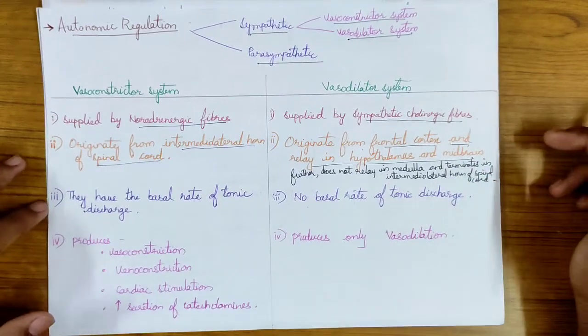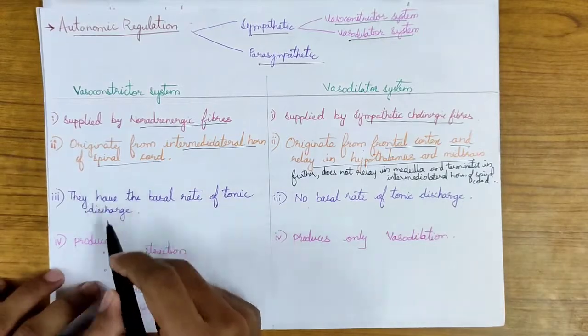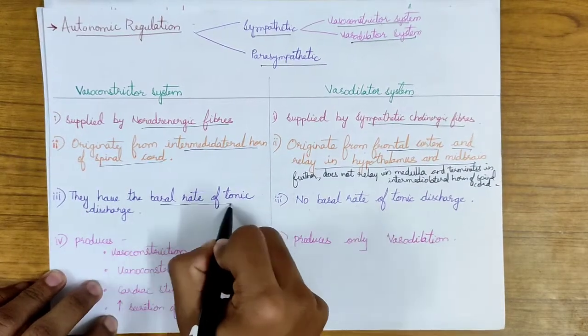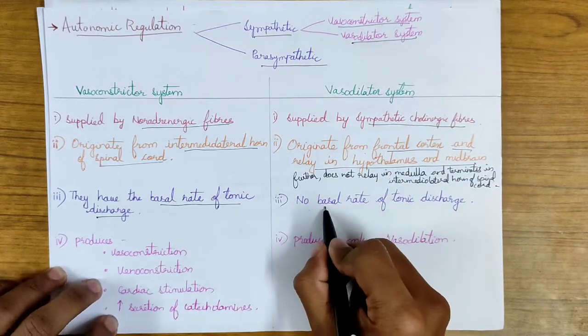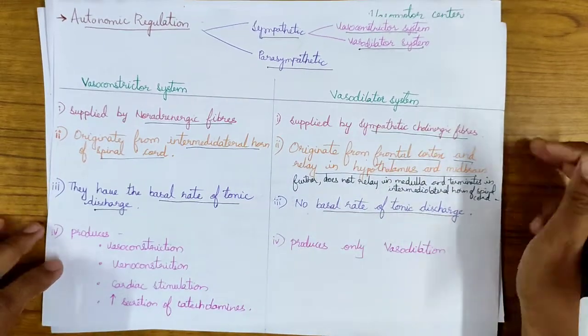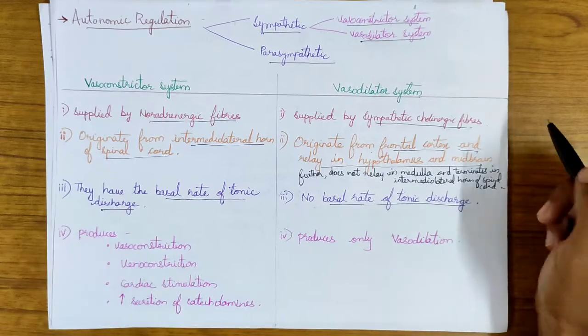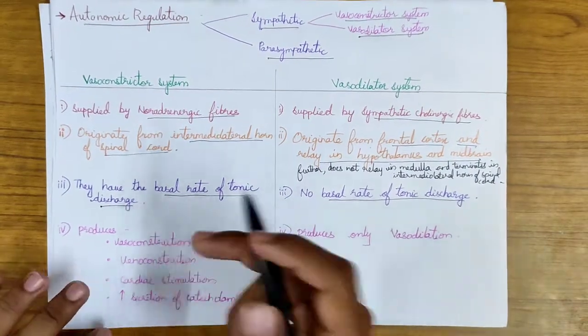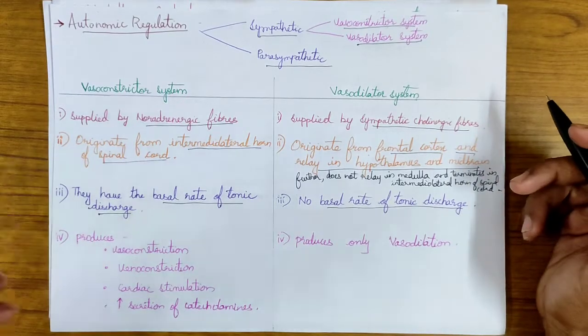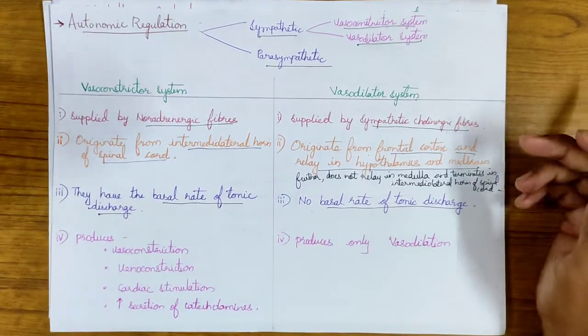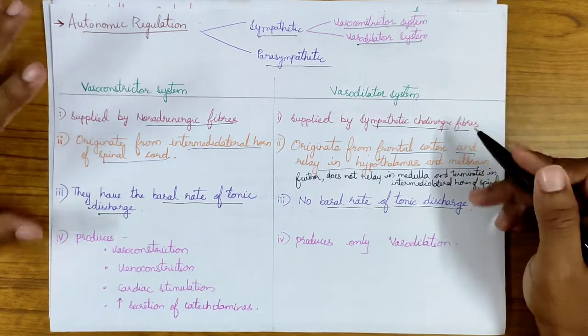The next differentiating factor is that in the vasoconstrictor system, they have the basal rate of the tonic discharge. But in the vasodilator system, there is no basal rate of the tonic discharge. The basal rate of the tonic discharge means nothing but the constant rhythmic supply to the blood vessels, which keeps it constricting or dilating.